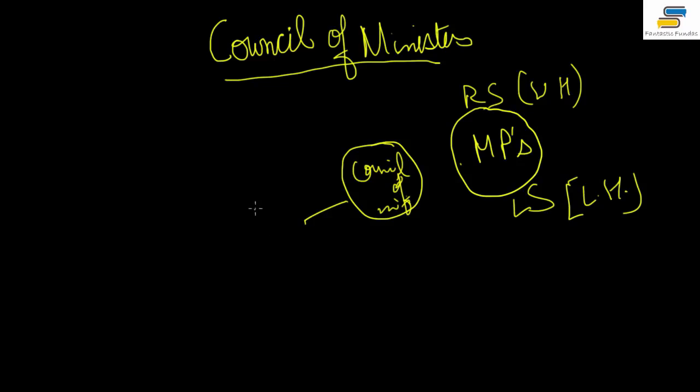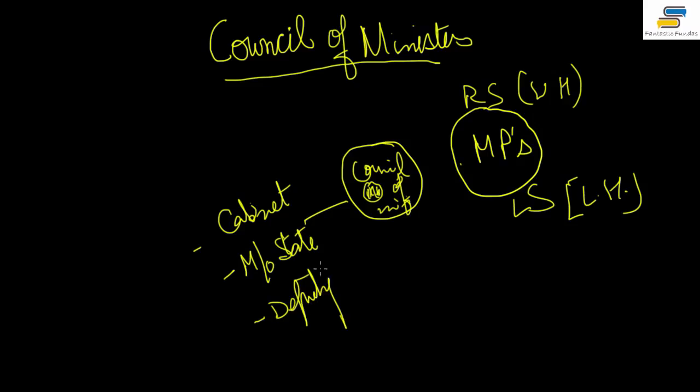Now these ministers are at 3 levels in India. At the topmost level there are ministers like Smriti Irani. She is the Minister of HRD, Human Resource Development. So she is a cabinet minister, okay. And then there is a Minister of State also. These are state ministers. They are lower in hierarchy than the cabinet ministers, okay, and they cannot attend all the meetings of the cabinet. That is their problem, okay. The Council of Ministers is this, and the cabinet ministers are only these many in it, right? Then there are Ministers of State, and then there are some deputy ministers also, okay. That is how the ministers exist in India, right?